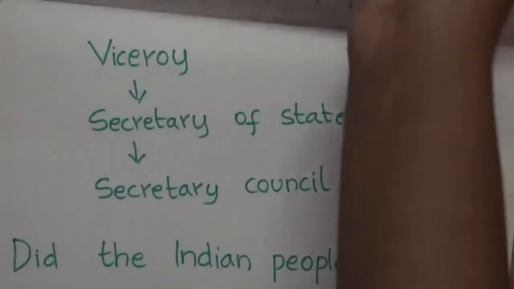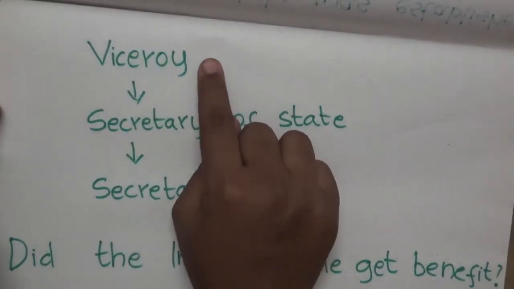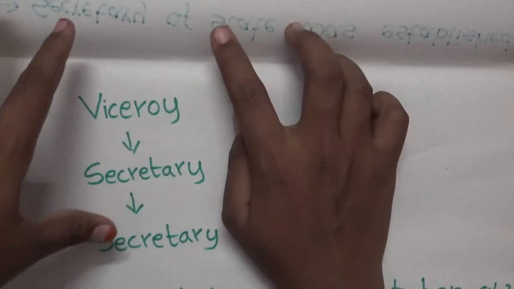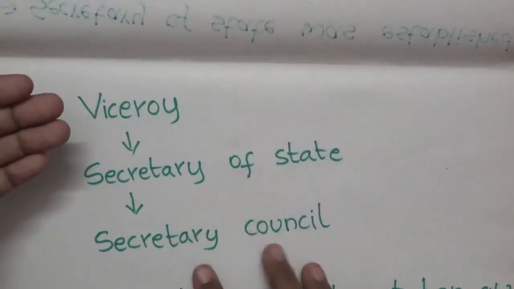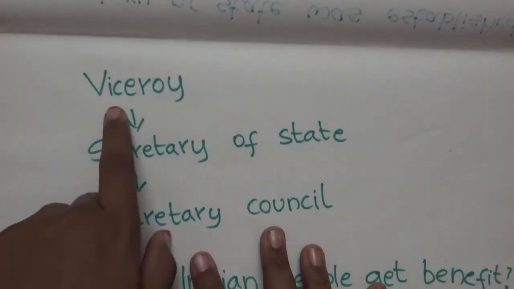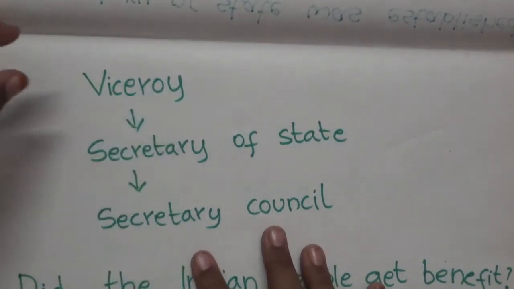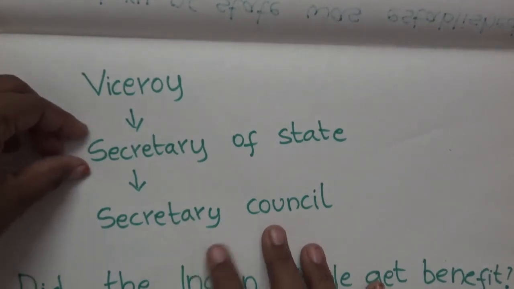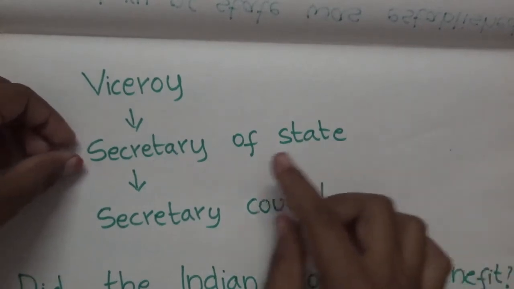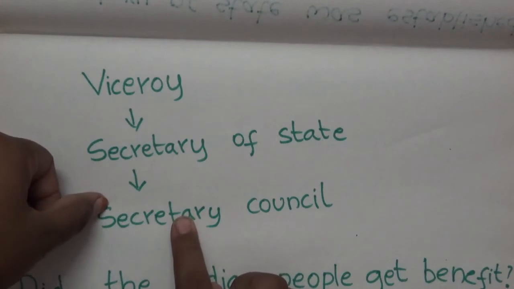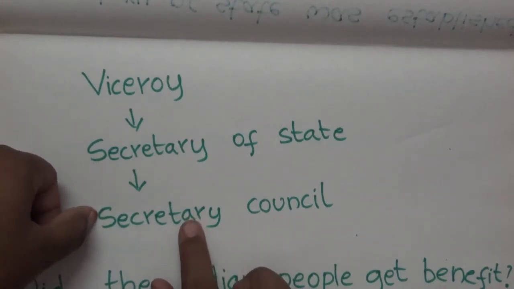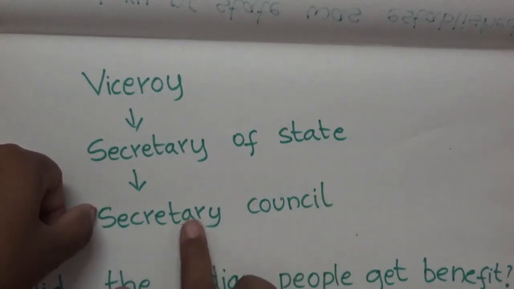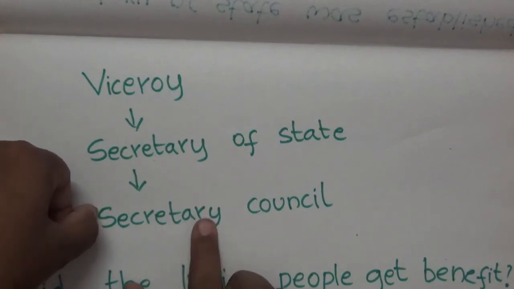Now see here, first there is the British Crown, and the British Queen Elizabeth will be in Britain. So indirectly, to represent the British Crown, the Viceroy was established. To assist the Viceroy, the Secretary of State was made to control administrative affairs. To advise the Secretary of State, the Secretary Council was made. How many members does the Secretary Council consist of? They consist of 15 members. And who is the chairman of the Secretary Council? He is the Secretary of State himself.